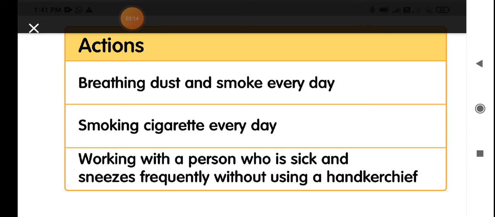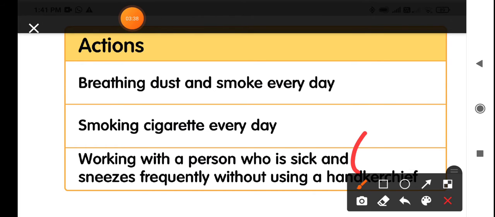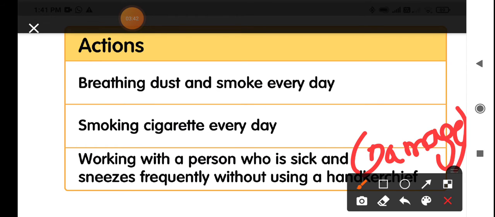Some people, when they cough or sneeze, do not use a hanky in front of their mouth or nose. When they do not do that, definitely the germs will spread in the air and cause a healthy person also to get the disease. So even this action damages our respiratory system when we are continuously exposed to sick people who are frequently sneezing and coughing.